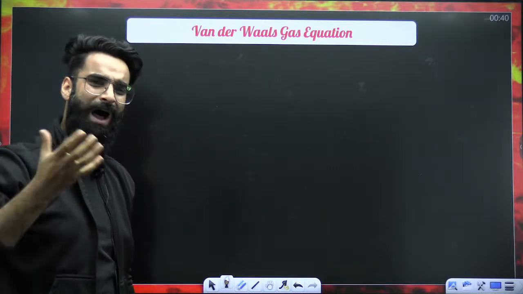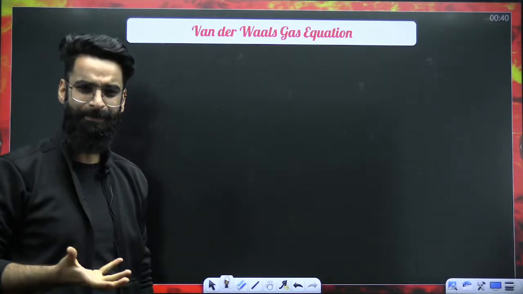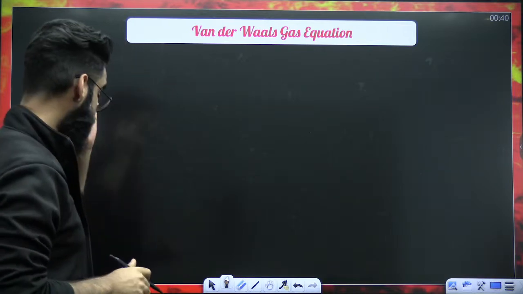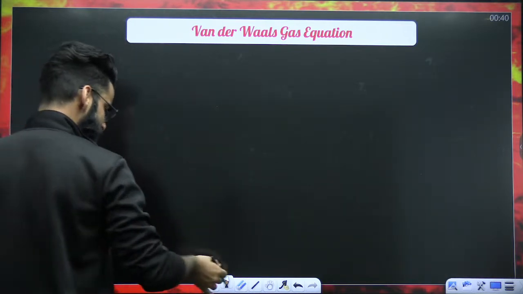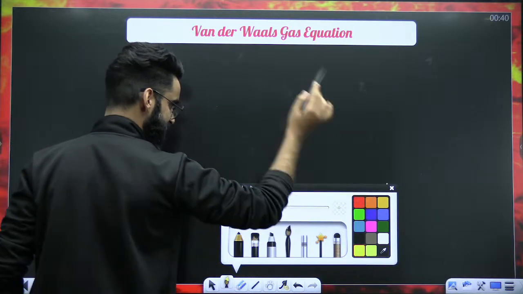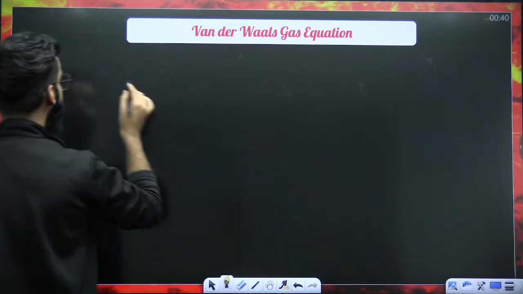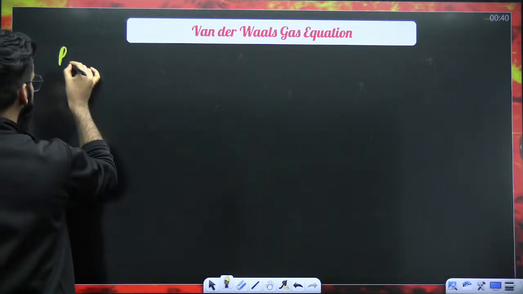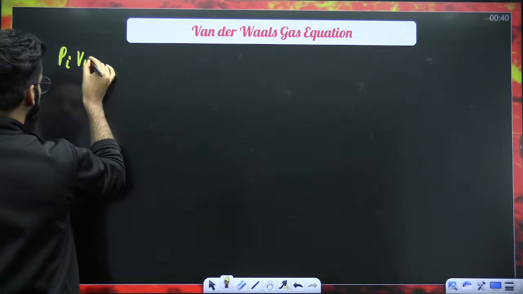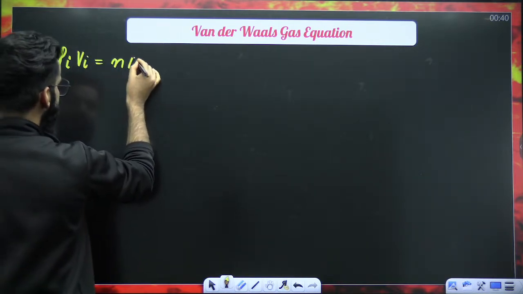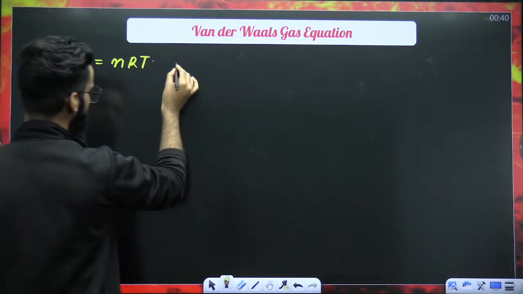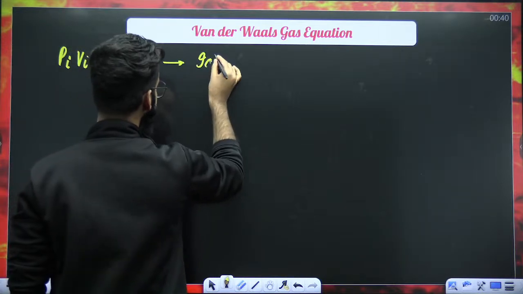So let's get to know how exactly van der Waals equation came and what is its meaning. See, guys. First of all, as far as the ideal gas equation is concerned, you know it. It is pressure of ideal gas times volume of ideal gas is equal to nRT. This is something which you call the ideal gas equation.